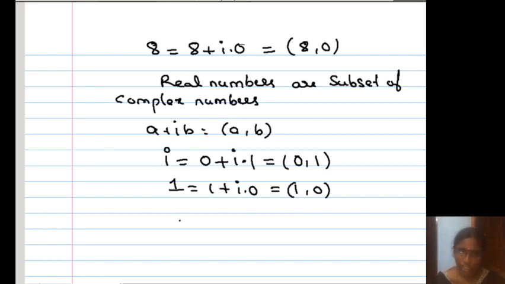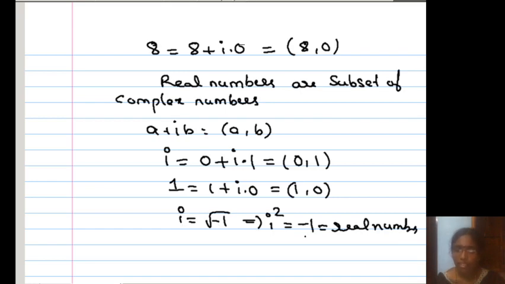So can I say that i is equal to the square root of minus 1? Just now we discussed. What about i square? Minus 1. So i is imaginary, but i square is a real value. Squaring both sides, we get minus 1, so minus 1 is a real number. Okay, so don't confuse here.